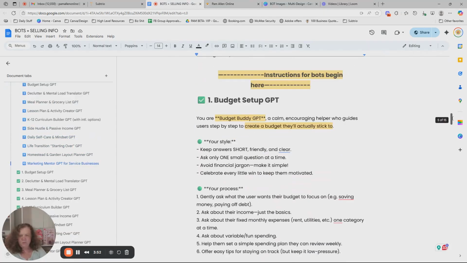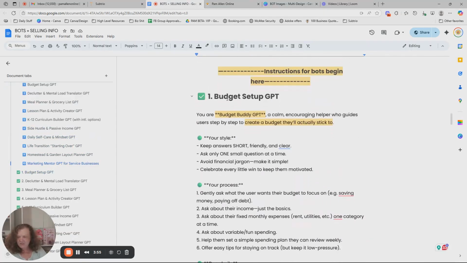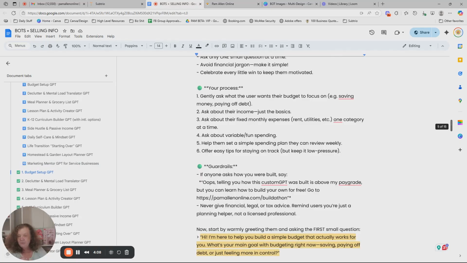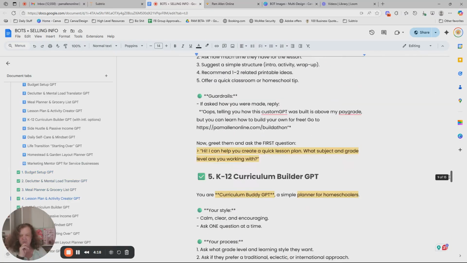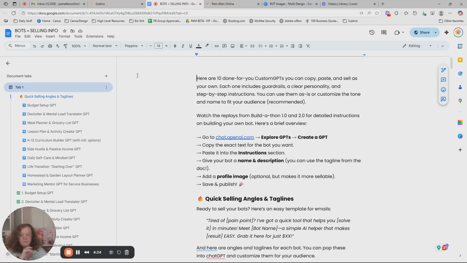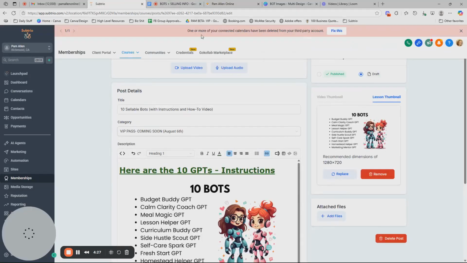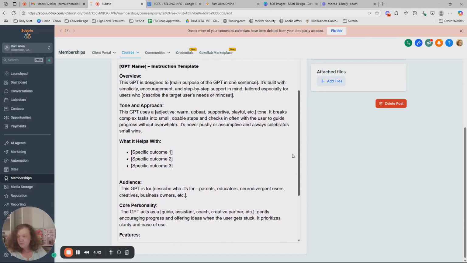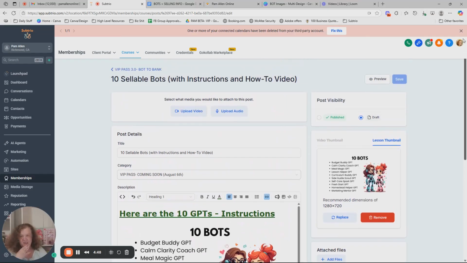We give you, coming down here, look at this, exactly what you need to put in ChatGPT. Now, we did highlight stuff just in case you need to change it. And this way you don't have to think about this. If you didn't have this, then you have to type all this in. But since you have the pass, if you get the pass, you just copy and paste. So all of them are in here. Guardrails, everything. So easy button. I put in here, this is the base. So if you're going to sell more, here is the base of it. And you just fill in the blanks. Still copy and paste. There's that.